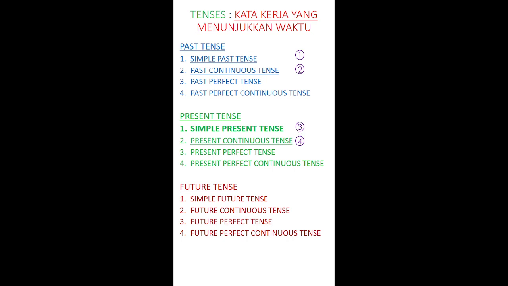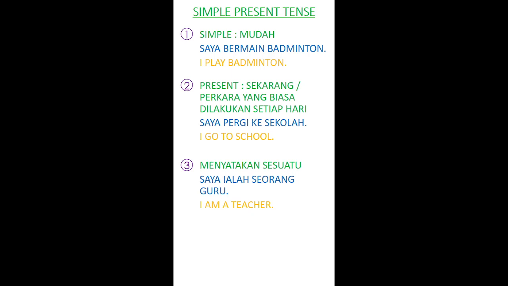So let's talk about it. You have to understand that simple is mudah. Mudah, senang, sesuatu yang senang. So when you want to say a simple sentence, especially in present tense, the first one is the example. Let's say you want to say saya bermain badminton. Okay, so in English you will say I play badminton.